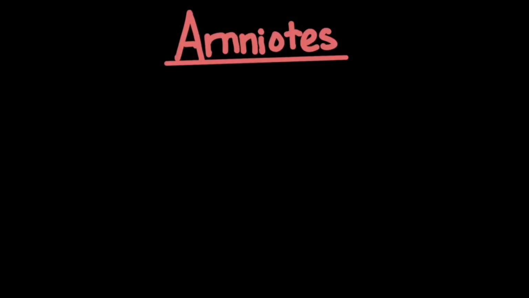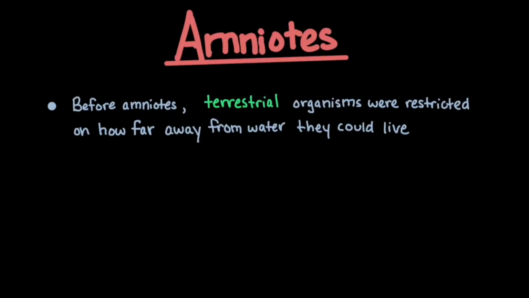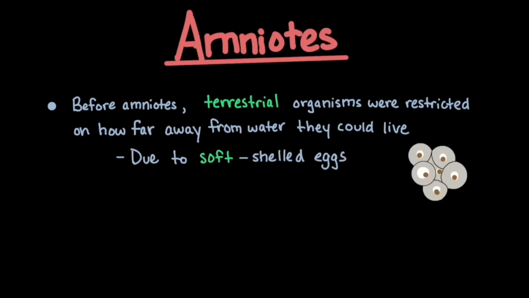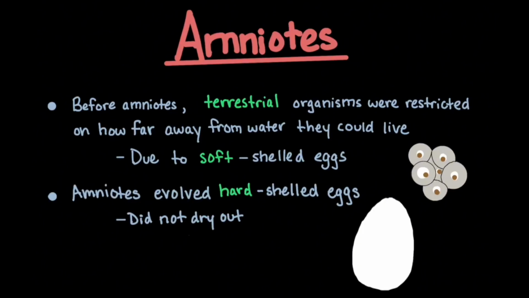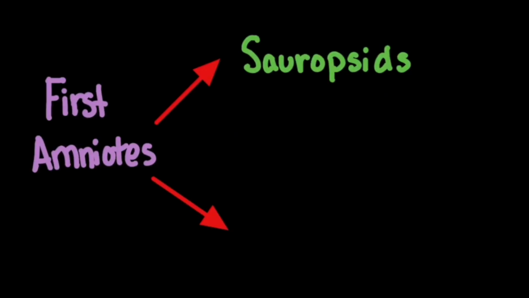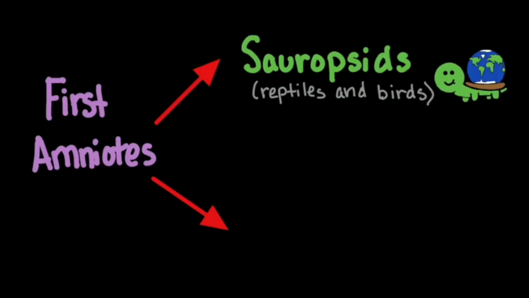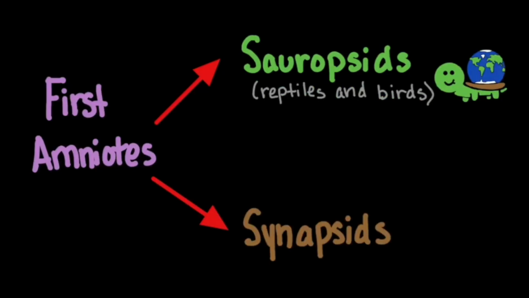Amniotes are a group of organisms that had a major evolutionary breakthrough. Before amniotes, terrestrial animals were restricted to water due to their soft-shelled eggs. Amniotes evolved into laying hard-shelled eggs. This means they were no longer restricted to water. These first amniotes split into two groups. Sauropsids was the lineage that led to reptiles and birds. The synapsids were the lineage that led to the mammals.